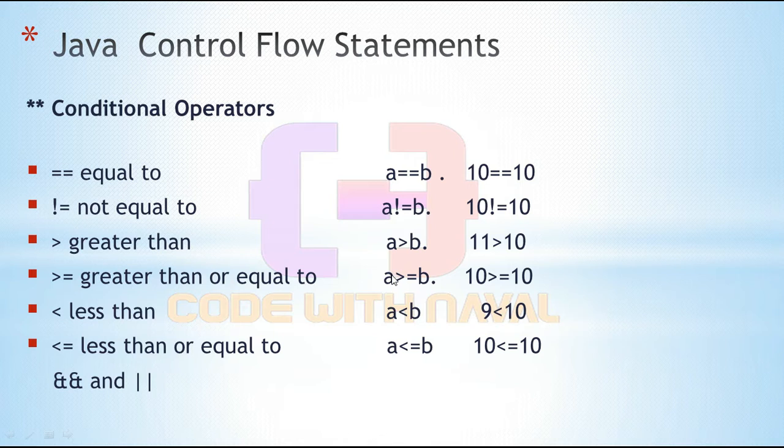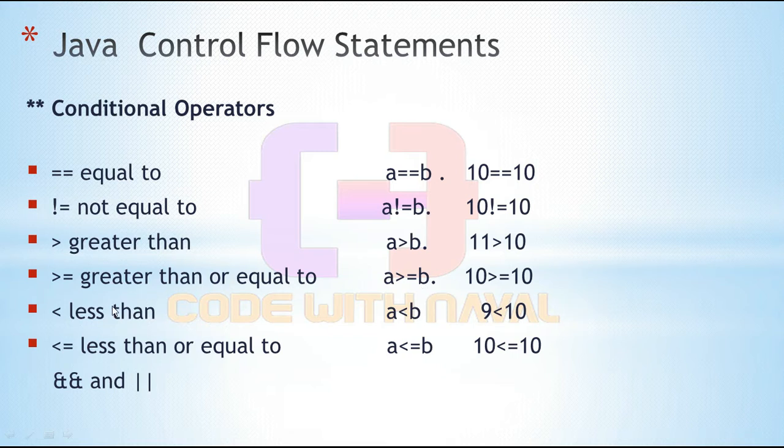If not greater than, then no matter, it should be at least equal. 10 greater than or equal to 10: 10 is not greater than, but it's equal, that means this one is true. It should be one of them, either greater or equal.